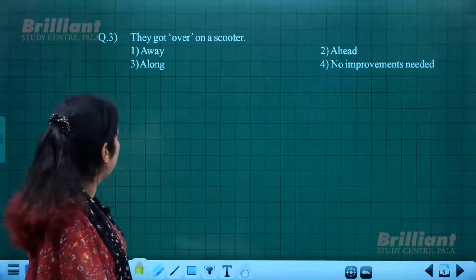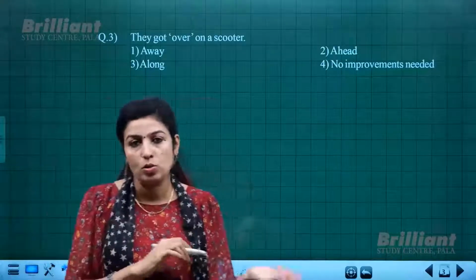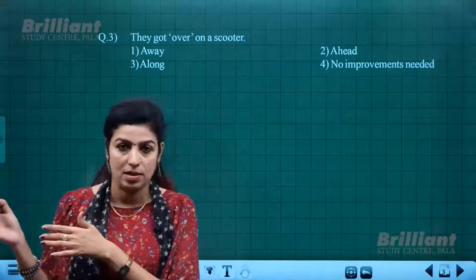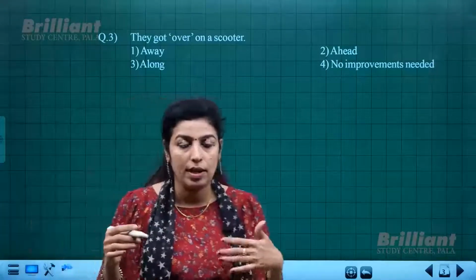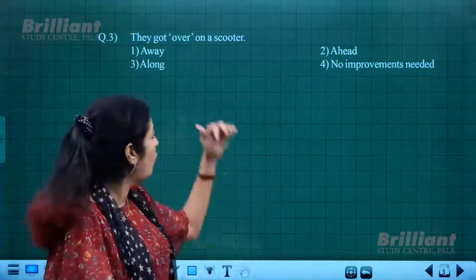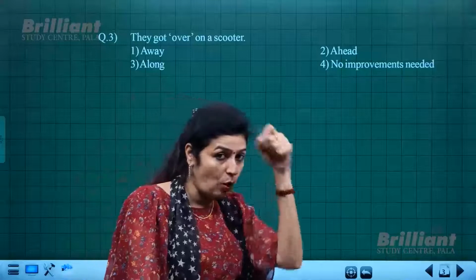Then the third question is, they got over on a scooter. So they got over on a scooter here means they escaped from the place. They just moved away from the place, and that is the meaning of the sentence which we really want, but that "over" is out of place.